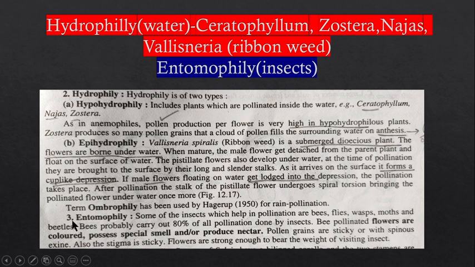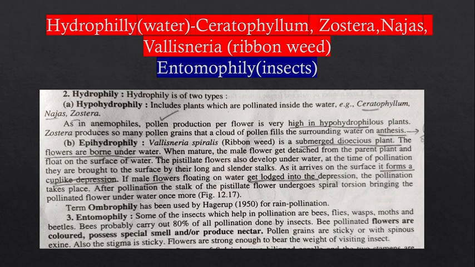So we have discussed epihydrophily. Now we should discuss the third point, which is known as entomophily. Entomophily stands for the pollination which is brought about by insects. Generally bees, flies, wasps, and moths are involved in the pollination. The flowers which show pollination through insects are generally colored, have a large amount of nectar, and show a special type of smell. So these are a few things which you can add for entomophily.